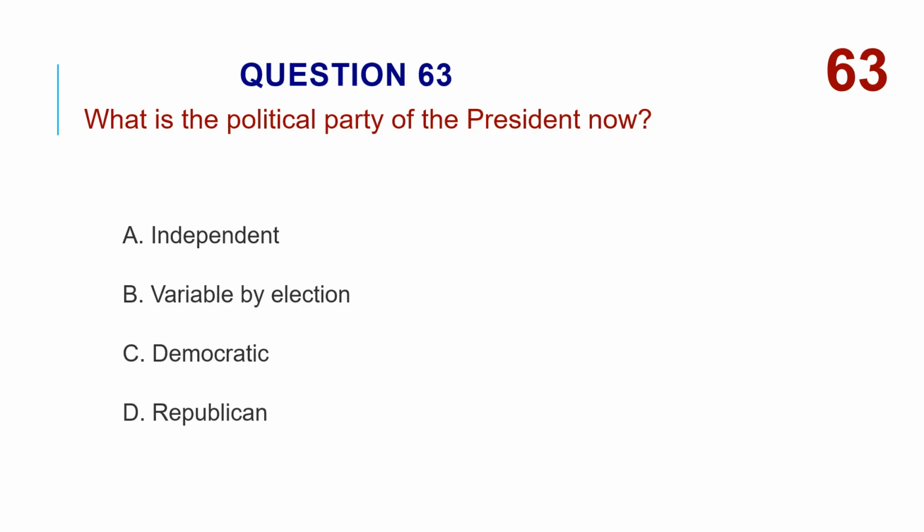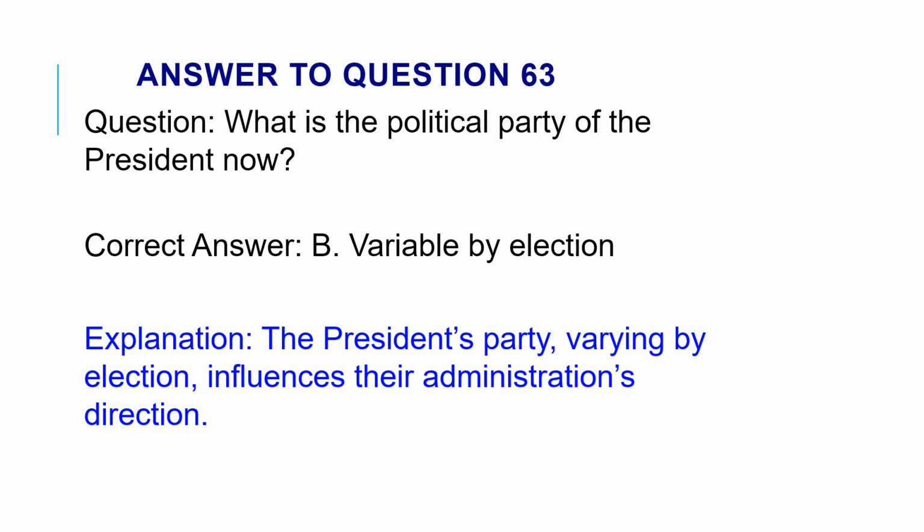What is the political party of the president now? A. Independent. B. Variable by election. C. Democratic. D. Republican. The correct answer is B. Variable by election. The president's party, varying by election, influences their administration's direction.